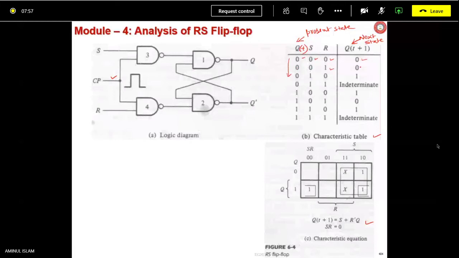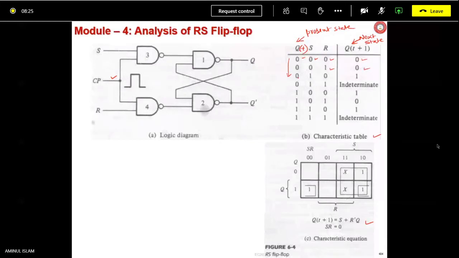What is that? That is reset state. Means Q(t+1) should be 0. Is it not correct? Yes, sir. It is reset state. So Q(t+1) is equal to 0.